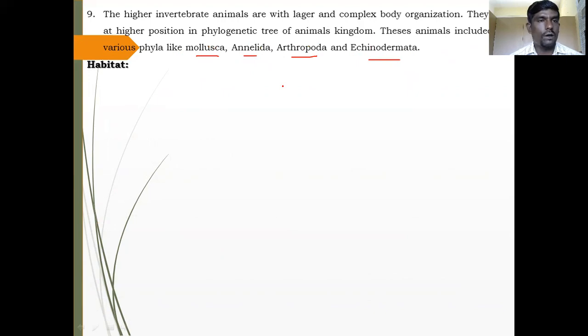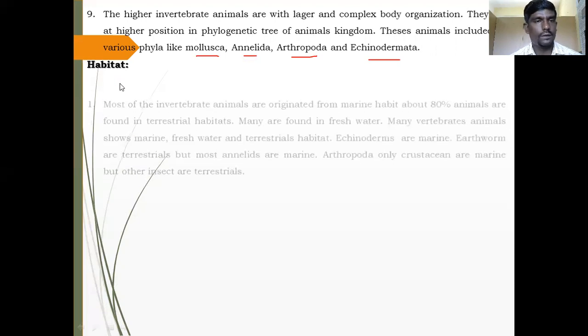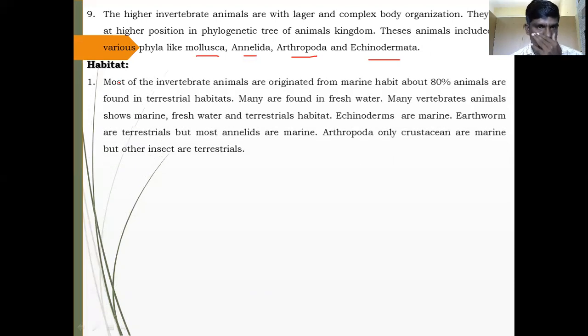The next important point about kingdom Animalia is that you can study its habitat, and also understand what vertebrates and invertebrates are. Most invertebrate animals originated from the marine habitat.